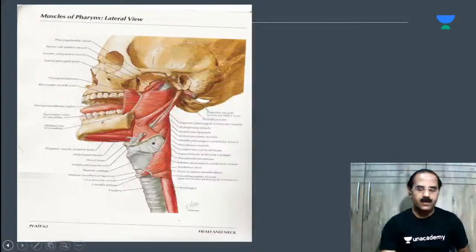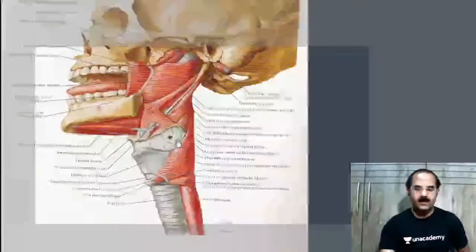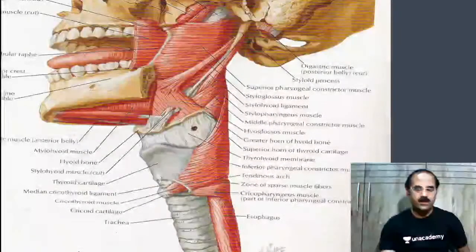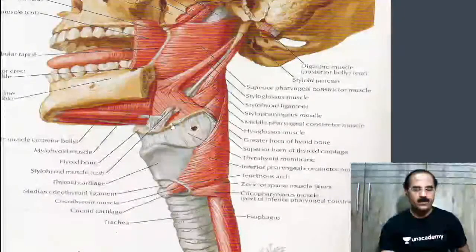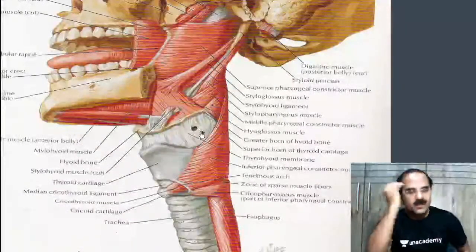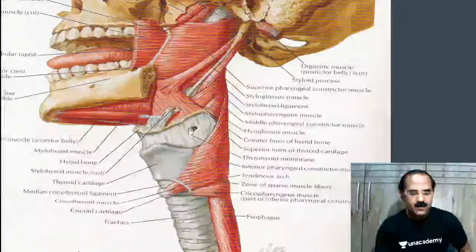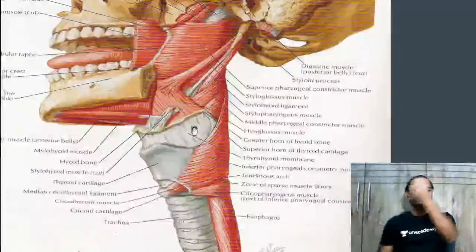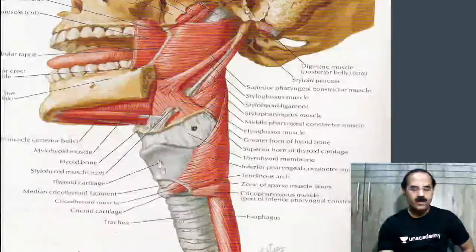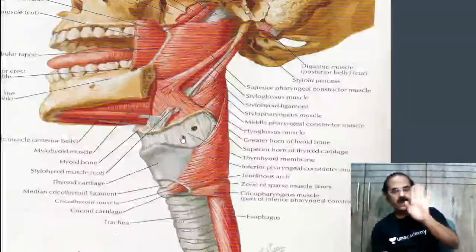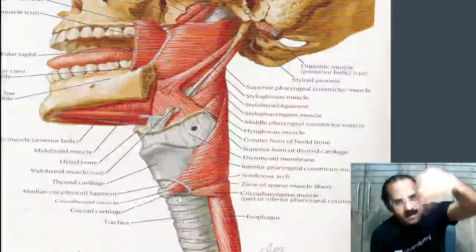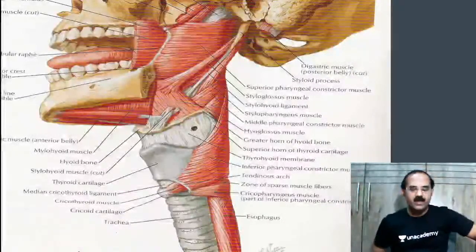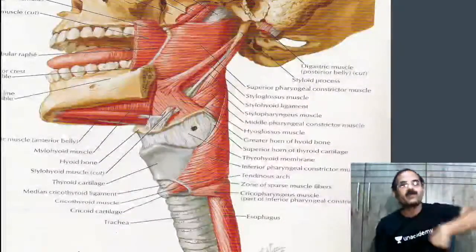Look at this slide and tell me, that's the thyroid cartilage, that's the hyoid bone, that's the thyrohyoid membrane. And what is the structure which pierces the thyrohyoid membrane? This you're looking from outside. If I go inside this, that will be the pyriform fossa.